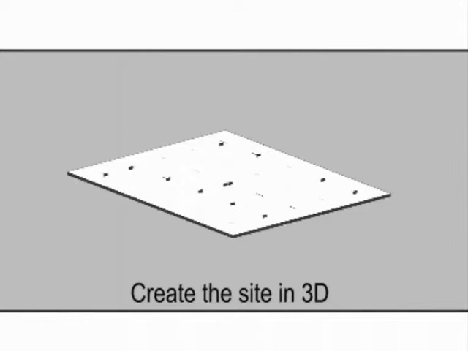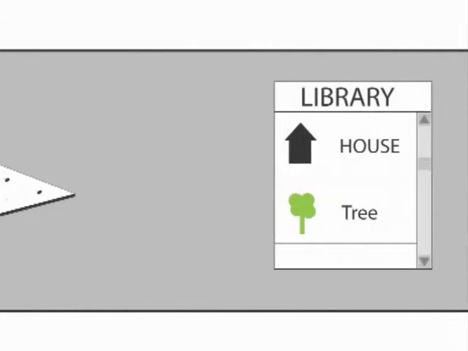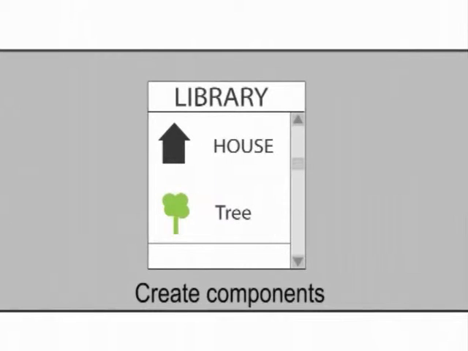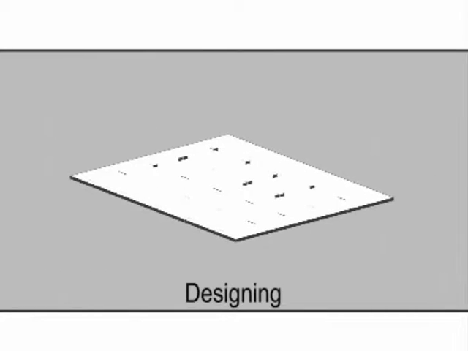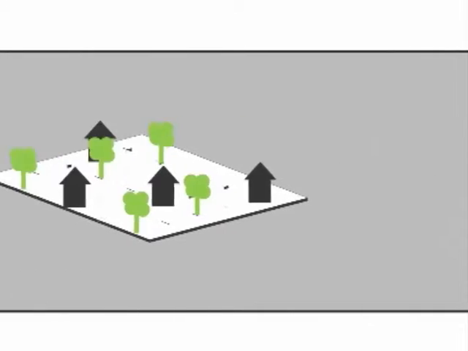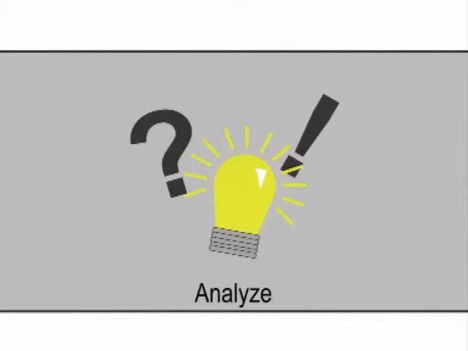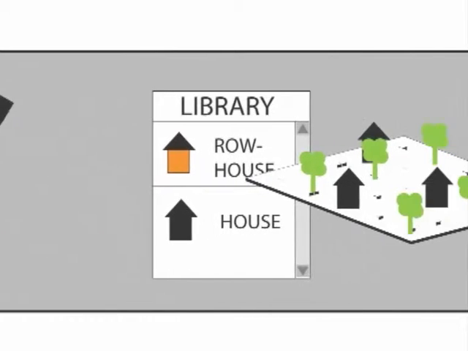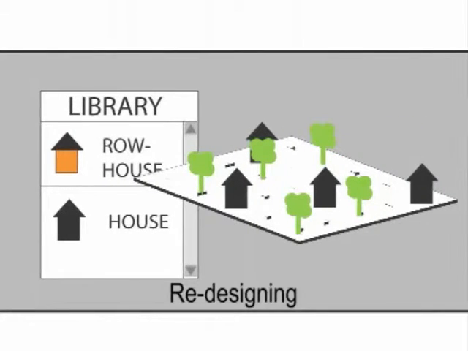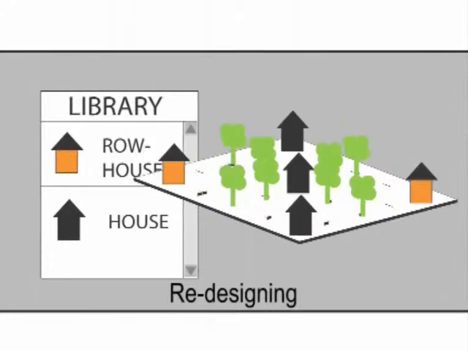First, we create the project site in 3D. Secondly, we create a library of 3D digital urban elements. When the setup is finished, we begin designing with the elements. Afterwards, we look at the design, analyze it, and come up with new ideas. Then we return to the model and library, where we replace the old elements with new ones instantly.